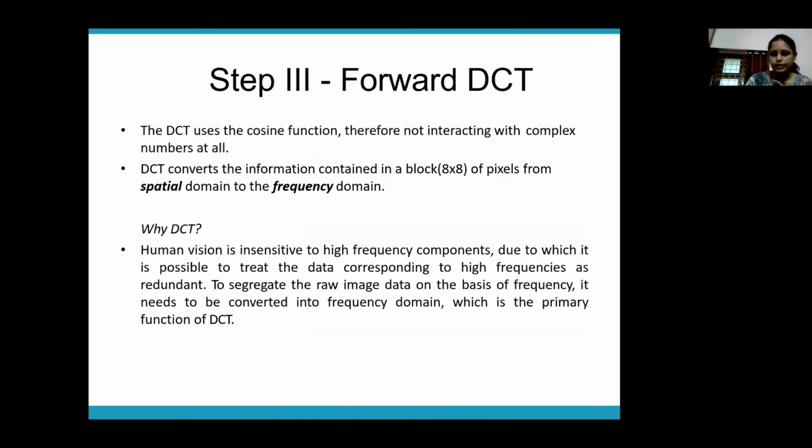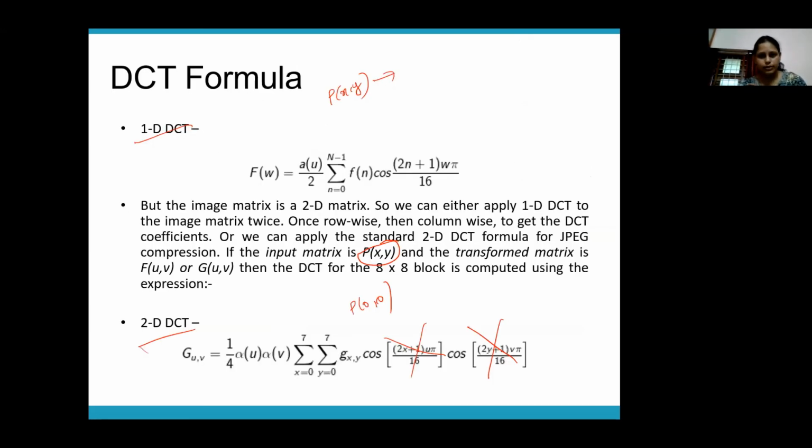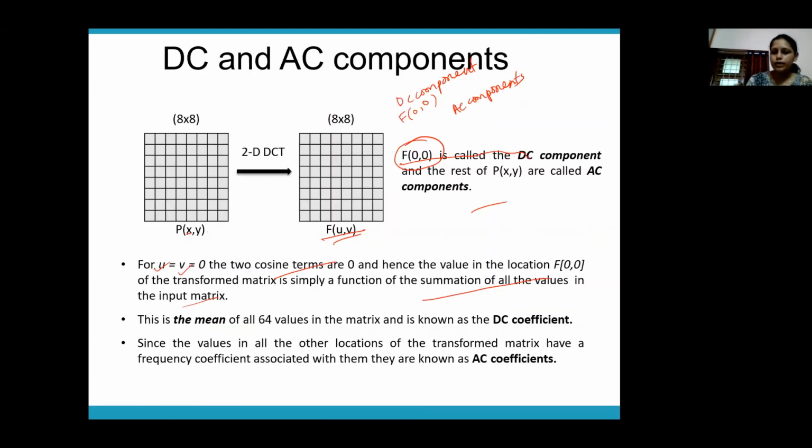Third step is forward DCT. Why is forward DCT done? We want to convert from the spatial domain to the frequency domain. For that we have the standard formula; normally the two-dimensional DCT formula is used. Once you apply two-dimensional DCT, you get two types of components, DC component and AC component. The DC component is normally f(0,0), whereas all the remaining 63 components are your AC components.